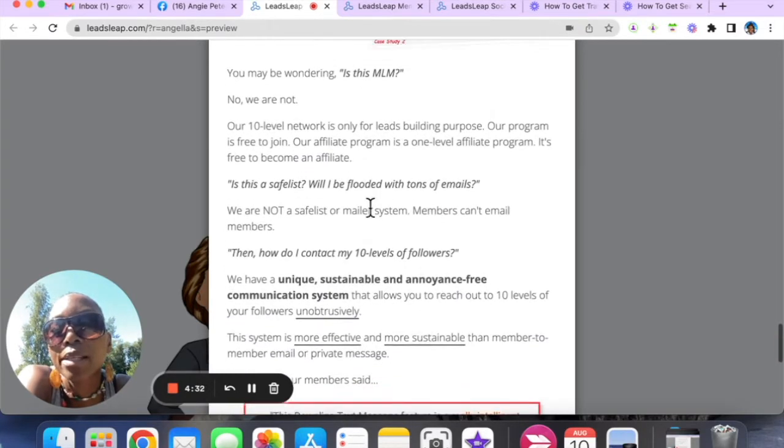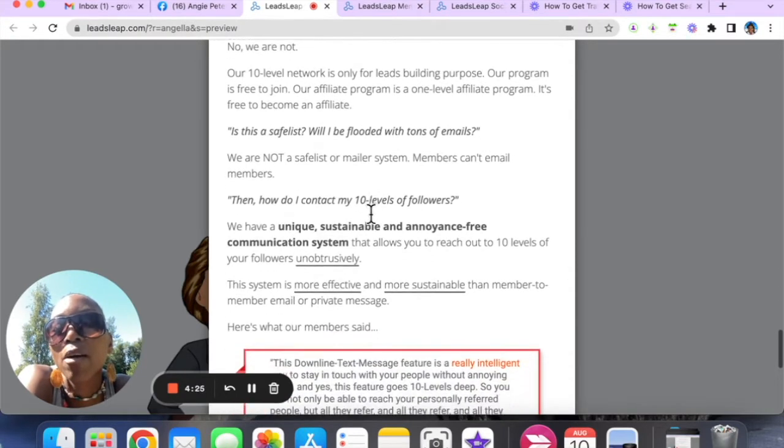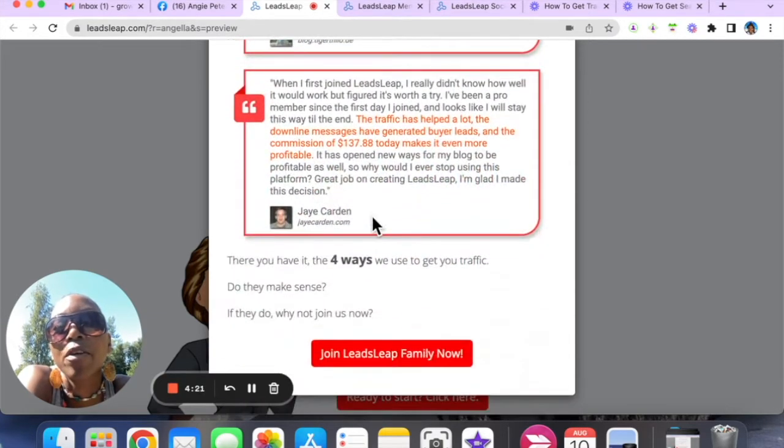And this is not a safe list. You're not actually sending them emails. You're writing messages, and then when they log into the back office, they can actually see your messages. All right, so it's a great way for you to leverage your network.